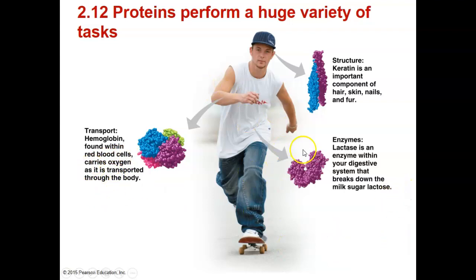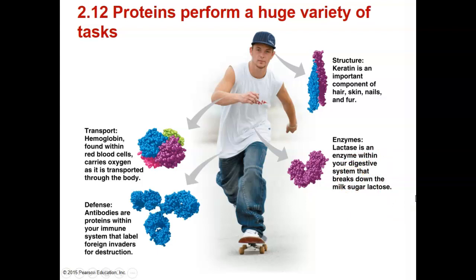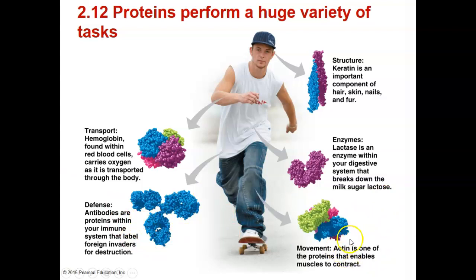One of the important functions of protein is to act as enzyme. Enzyme is a molecule that can speed up the chemical reaction. For example, lactase. Lactase is an enzyme within our digestive system that can break down lactose in the milk. Protein can also function as defense because our antibodies are proteins in the immune system that can fight with foreign invaders. Actin is an important component in the muscle, so protein can also facilitate muscle movement.